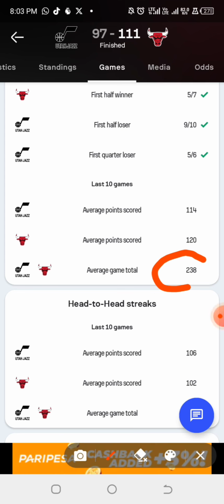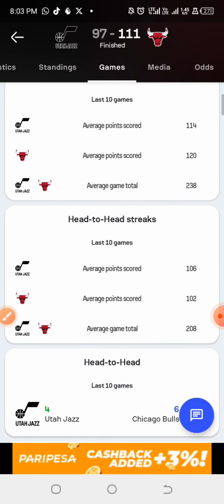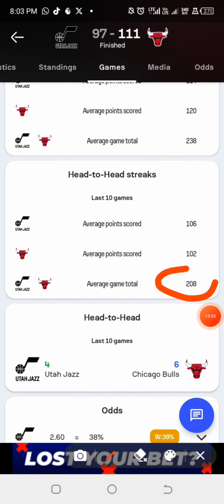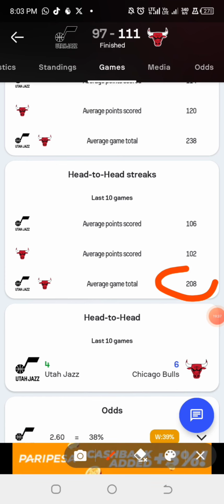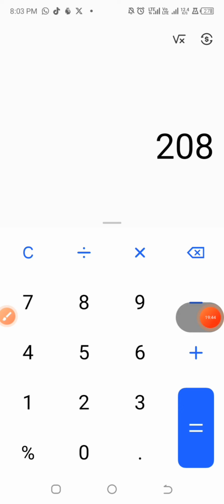Okay, and for their head to head, the average game total here is 208. All right, so between the two we already have the smallest one, which happens to be 208. So this 208 is what we are going to divide by 2. We are having 104 after dividing this by 2, right?